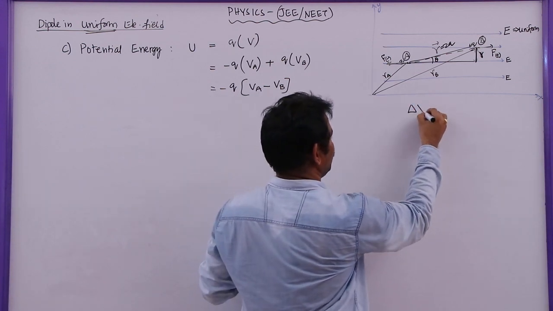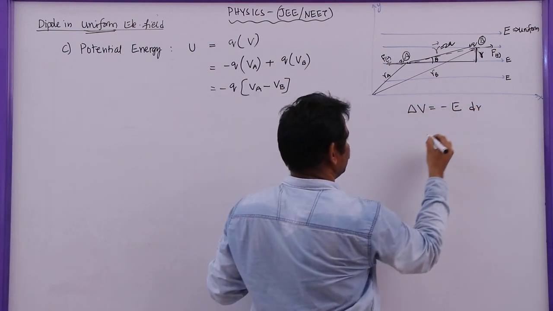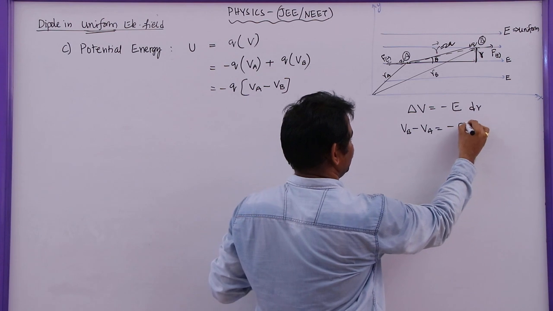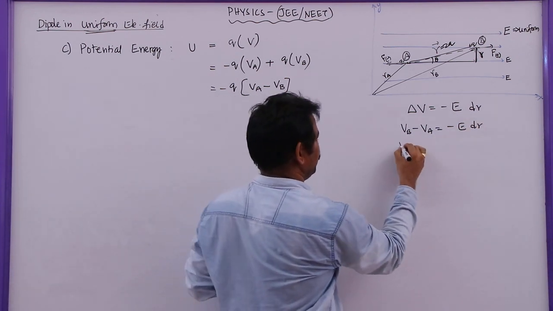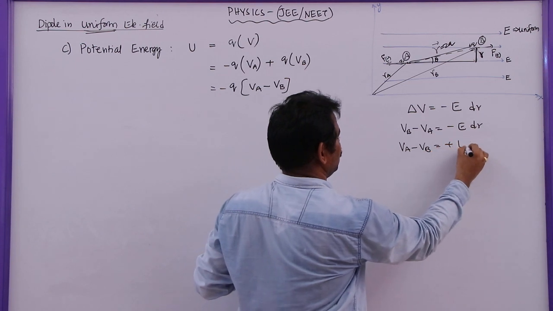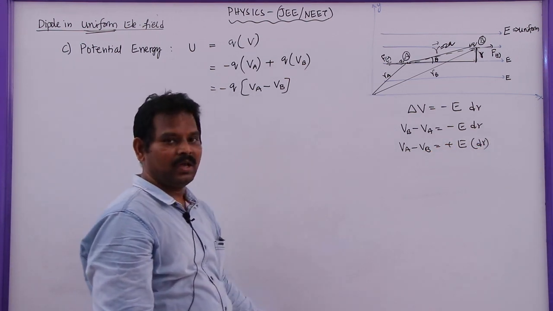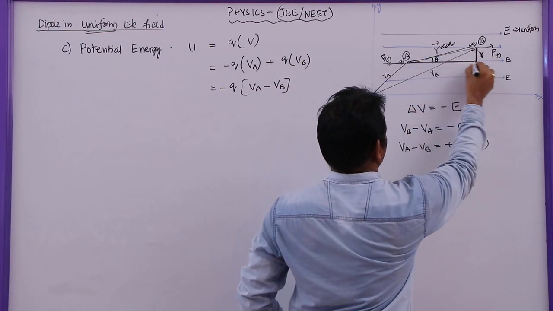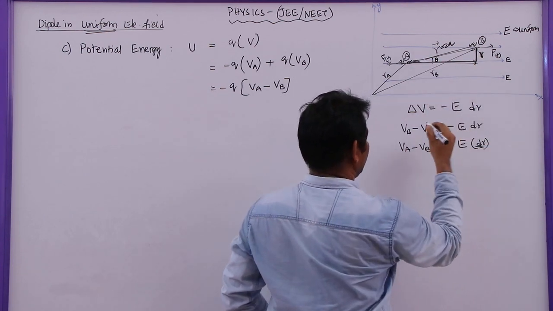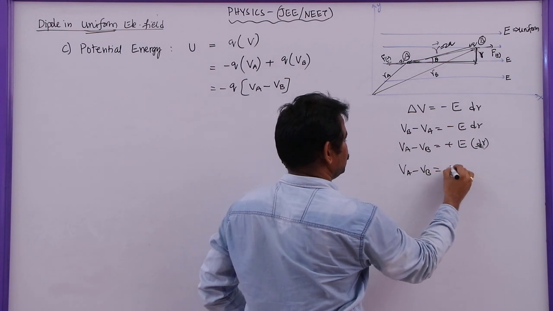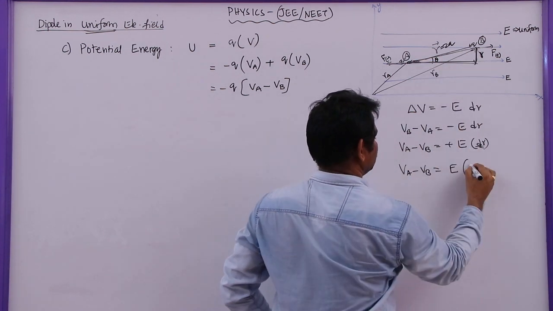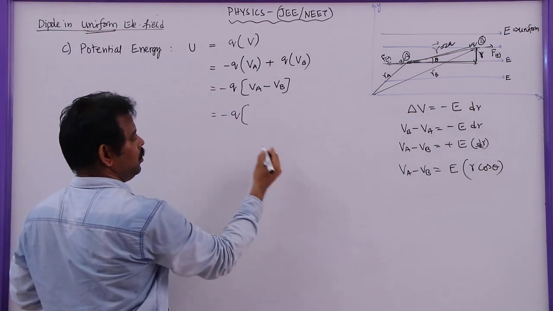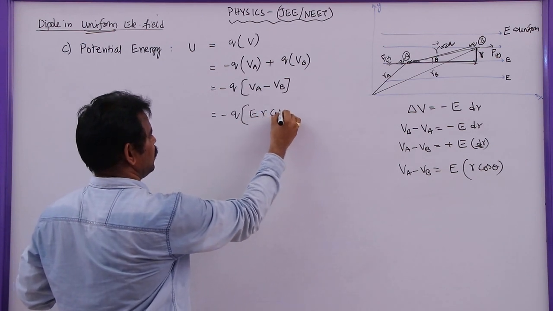So how to find this one? In a uniform electric field, delta V is equal to minus E into dr. So the final potential VB minus VA is equal to minus E dr. But I need here VA minus VB, so VA minus VB is equal to plus E into dr. Dr is the distance between the two points in the direction of the field. That is, if it is R, this is the dr value. So VA minus VB is equal to E into R cos theta. Let me substitute this value here: minus Q into VA minus VB is ER cos theta.